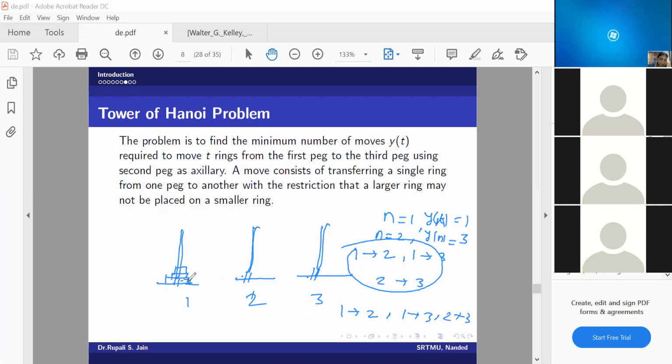But the third ring also I want to move. So what I will do again? 1 to 2, then 3 to 1, then 3 to 2, then 1 to 2. Whether I am transferring all rings? Yes, ma'am. So everybody is getting this?